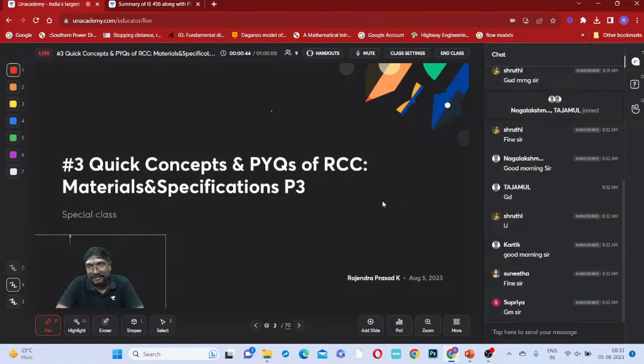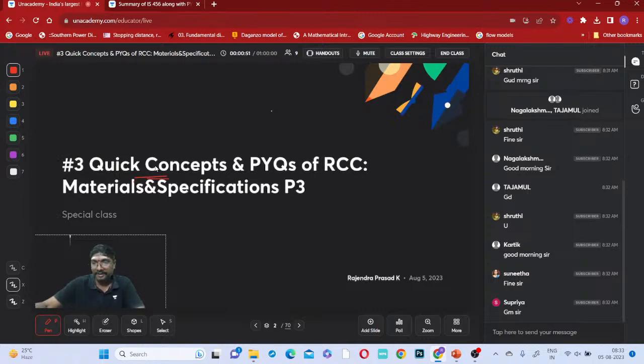Okay. Fine, very good. So now we'll be entering into which one? This is the quick concepts, we'll be continuing the same, right? Quick concepts of this GATE and DSC PYQs. The RCC and PSC materials and specifications part we will be discussing. That materials and specifications part only we are discussing, right?